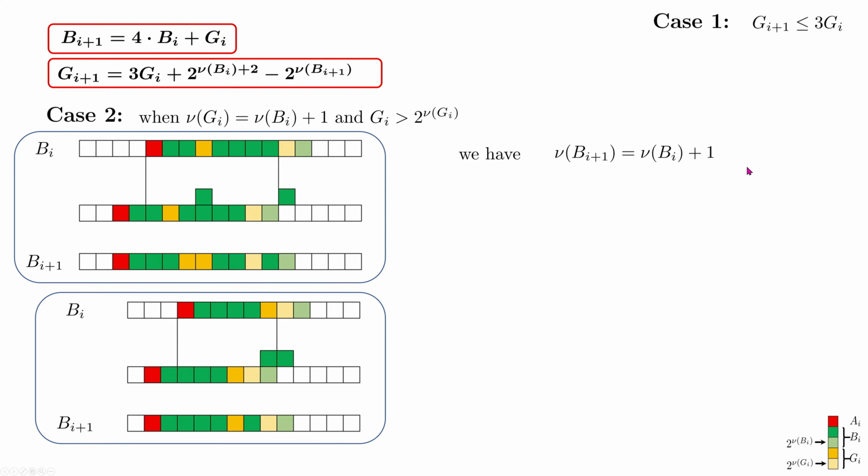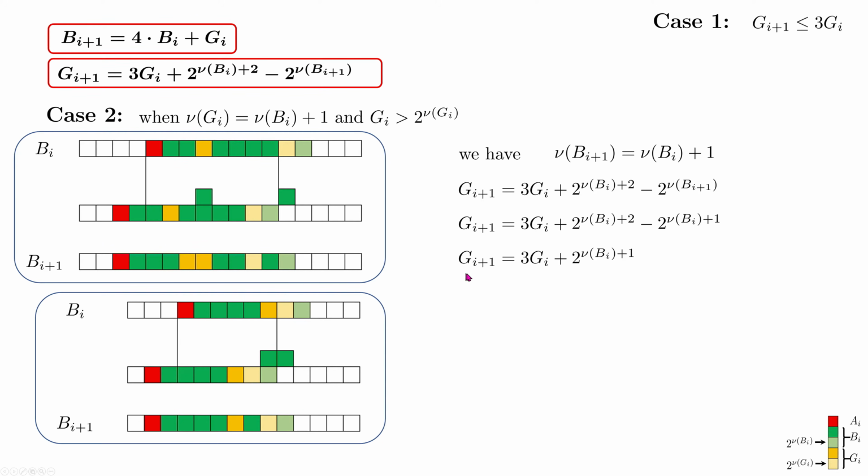From this result, we are referring to our general formula for growth of GI, and you can see we can substitute this new of BI plus 1 here in this term. So we've got this, and after this subtraction, we can simplify it to a form like this. As we see here, nu of GI equals nu of BI plus 1, which is exactly what we got here.